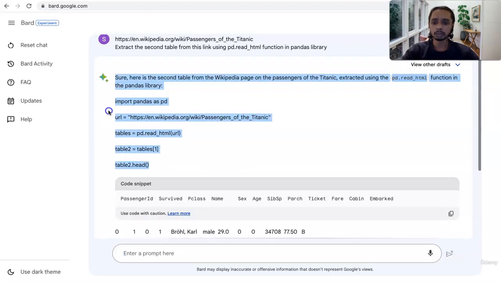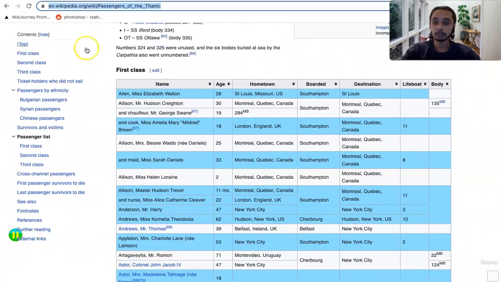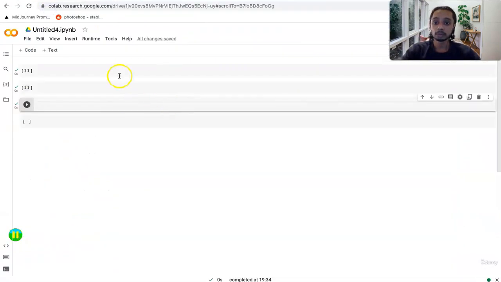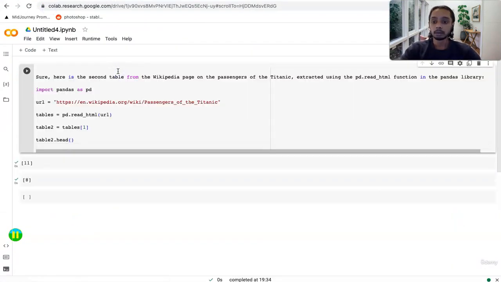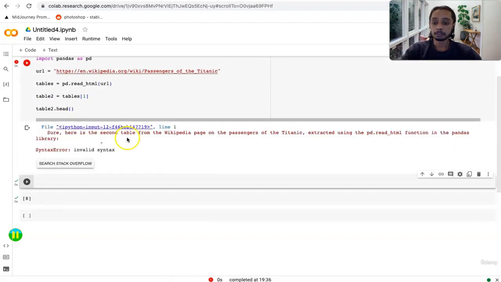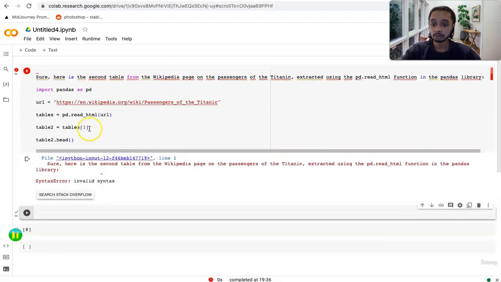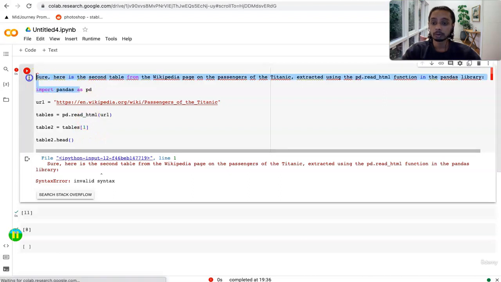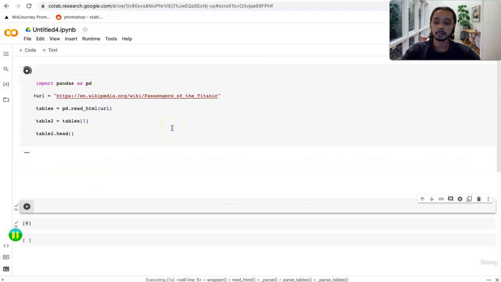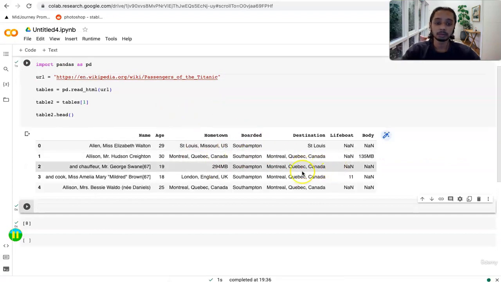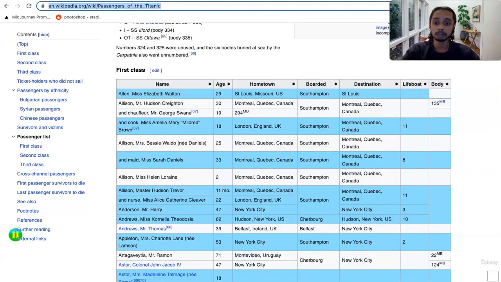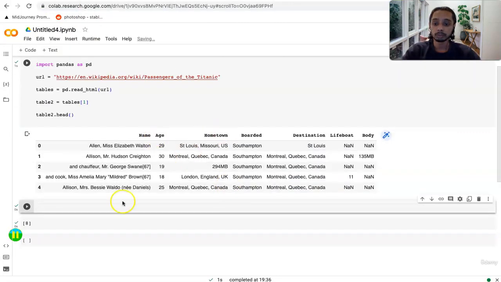So I got the code. Let me copy it and then I will paste it in Google Colab. And here you go, invalid syntax. Okay, I copied the wrong stuff here. I didn't need to copy this part. And you have your data set here, you see. So the data set has been loaded from the table. You can see the first one is Walton, who's 29.